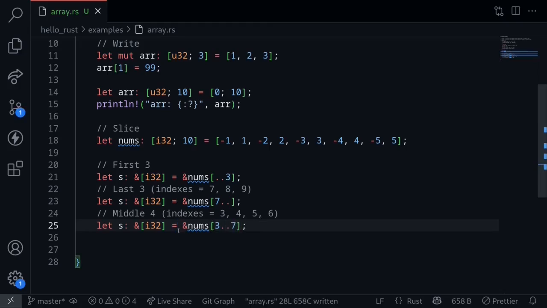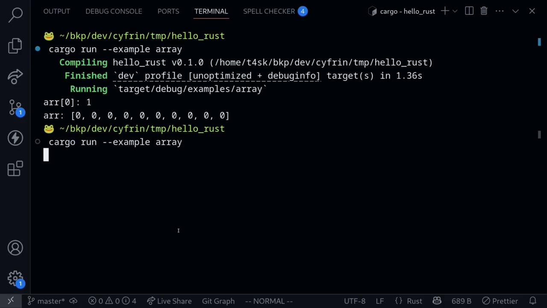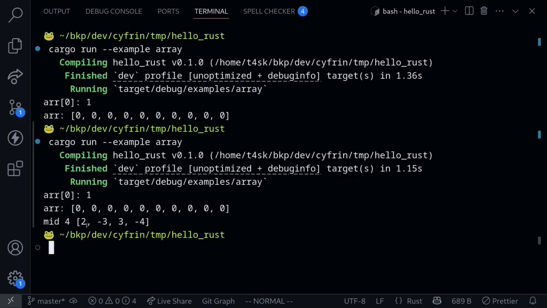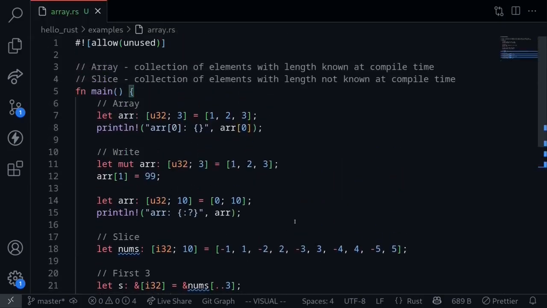Let's print this out. Let's say println mid 4. Execute the code, and the middle 4 elements are 2, minus 3, 3, and minus 4. Okay, so these are some examples of working with arrays and slices in Rust.